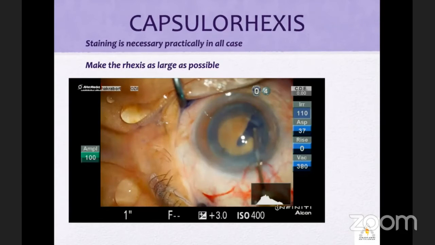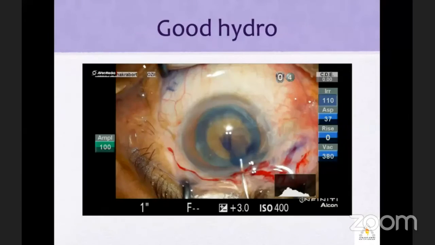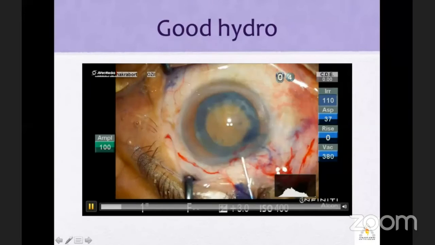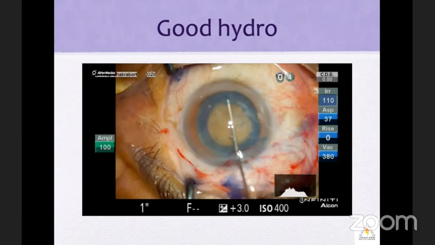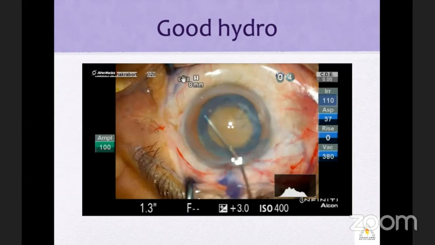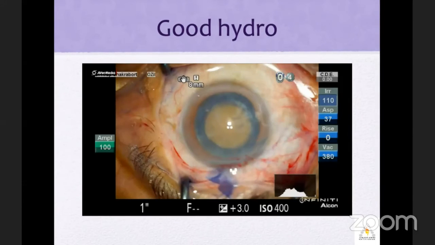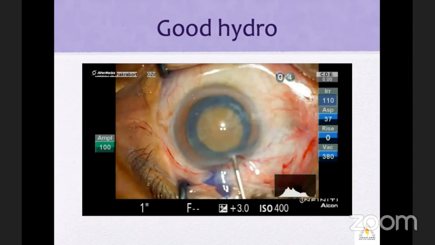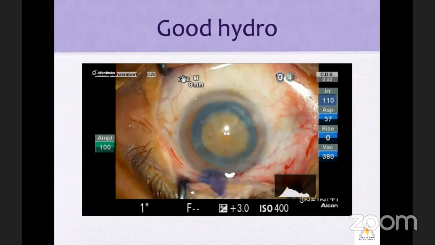Now, another part which is very important is your hydrodissection. The hydro part should be very gentle, give very small bouts of water inside, and see the back pressure, it's very important. You should always press on the center of the nucleus so that the fluid comes out from the side, and see that the nucleus rotates very well.